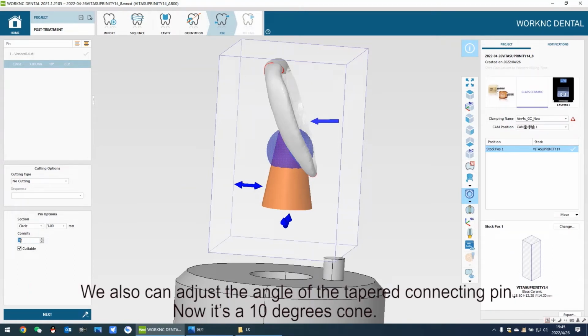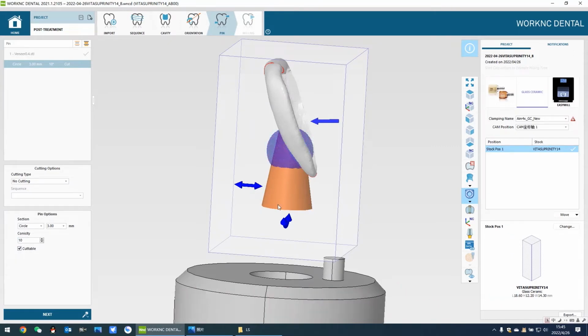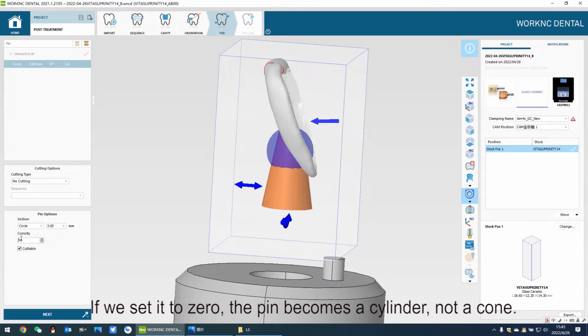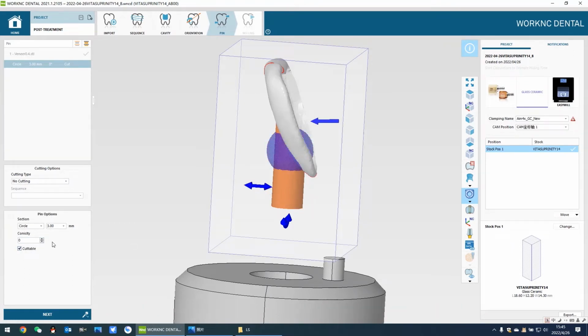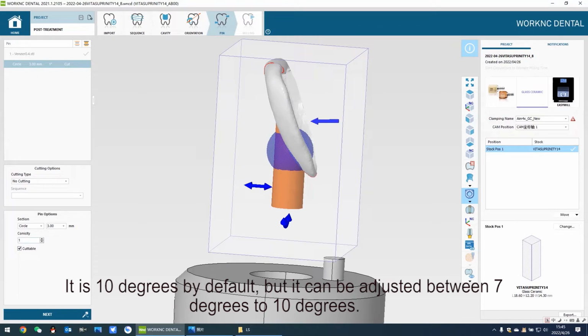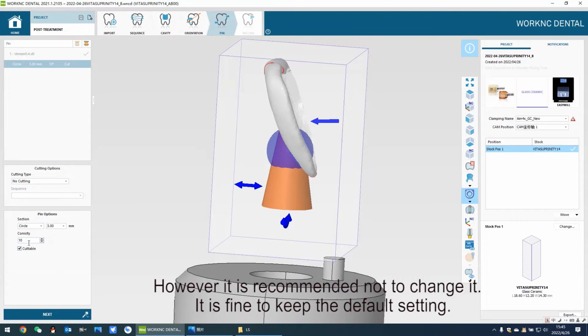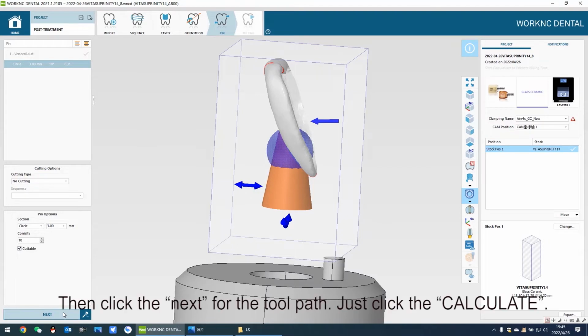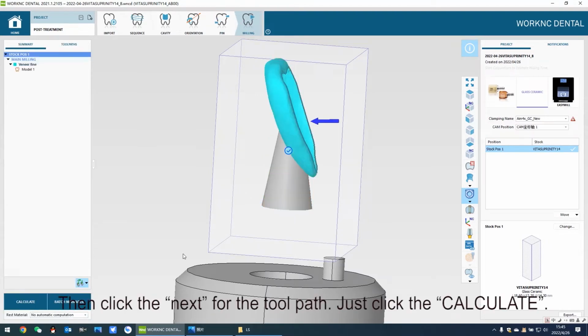We can also adjust the angle of the tapered connecting pin. Now it's a 10 degree cone. If we set it to 0, the pin becomes a cylinder, not a cone. It is 10 degrees by default, but it can be adjusted between 7 degrees and 10 degrees. However, it is recommended not to change it. It is fine to keep the default setting. Then click next for the tool path.